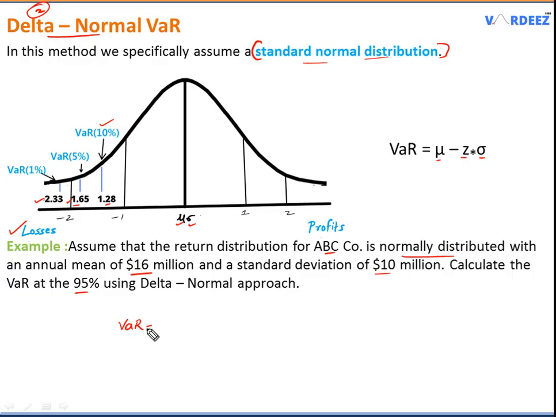I will just plug in the formula. I have the mean here as $16 million. The negative, because I have to go to the left tail. 95% VaR means VaR at 5%, so the z-score I have is 1.65, multiplied by the standard deviation. I'm already given the standard deviation as $10 million, and I get the answer as negative $0.5 million. So this is my value at risk. As I said, VaR gives you the losses, so that is why we have this negative sign.